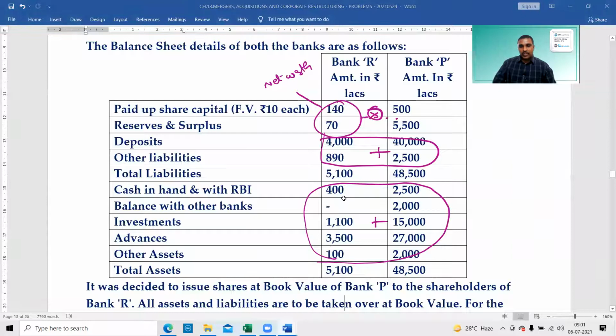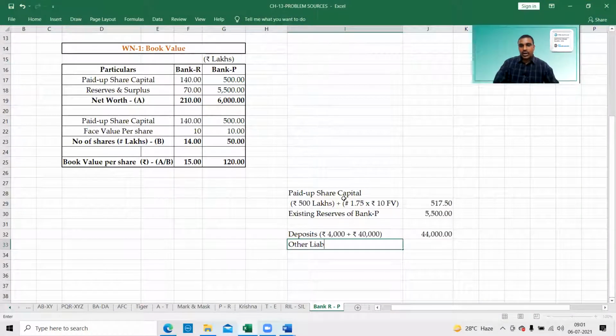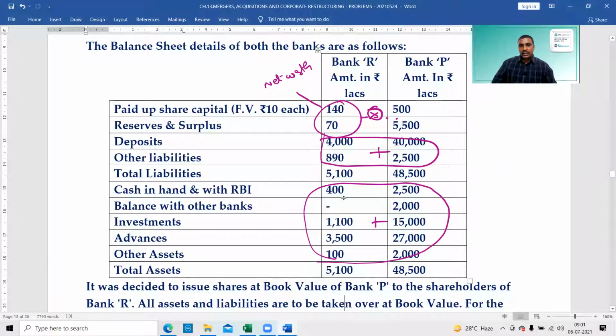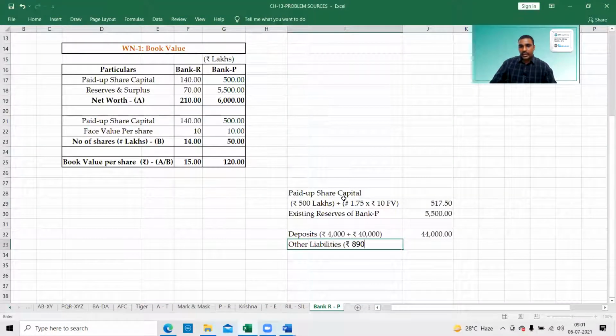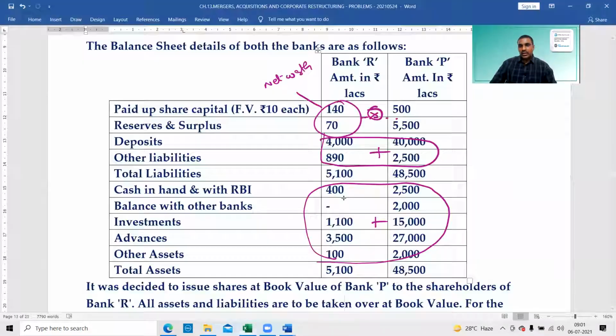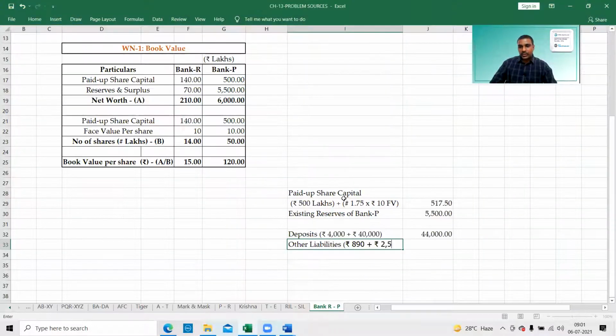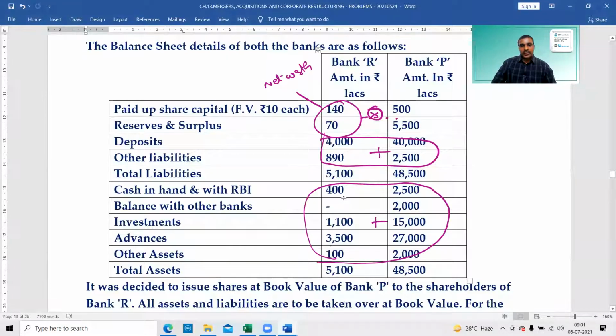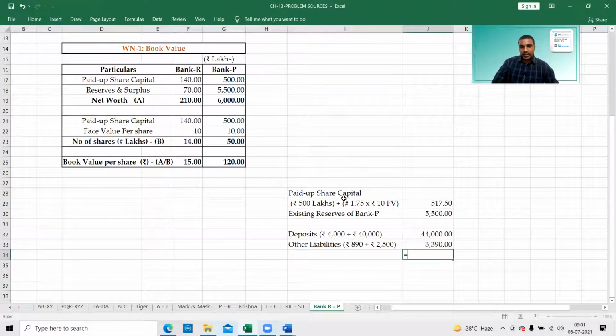Next, other liabilities. Other liabilities also we can club, not an issue. What is the other liabilities here? 890 plus 2,500, 3,390. That's it.